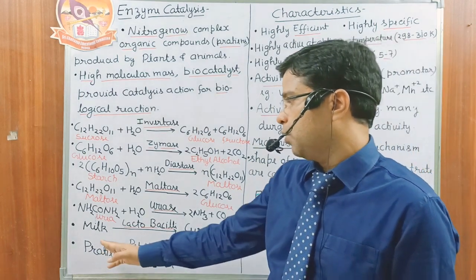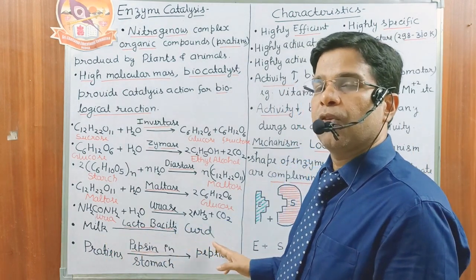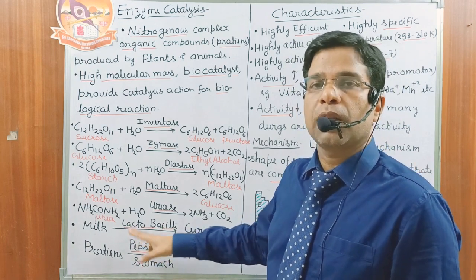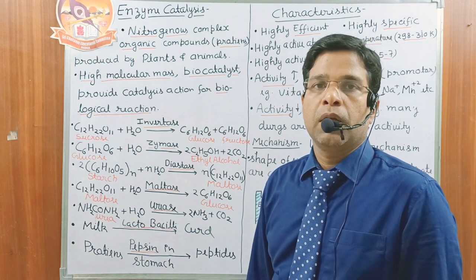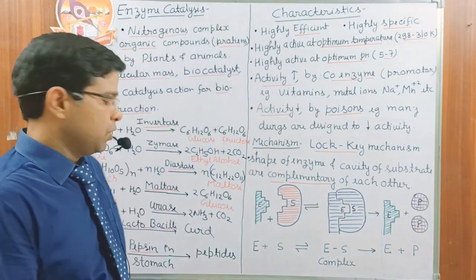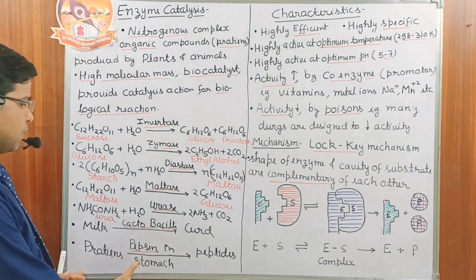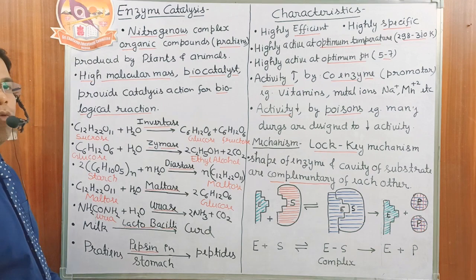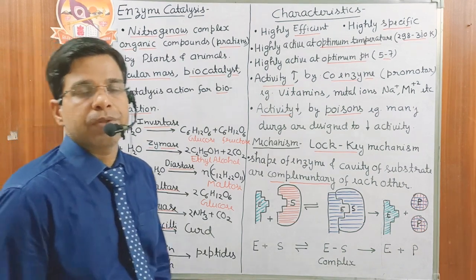Next we know milk can be converted into curd by the enzyme called lactobacilli. Last one, in our stomach we have the enzyme pepsin which converts the different proteins present in our food into peptides. Now what are the properties of enzymes?